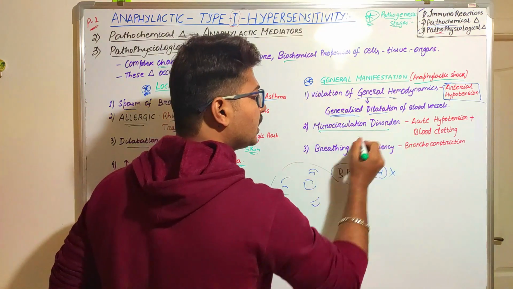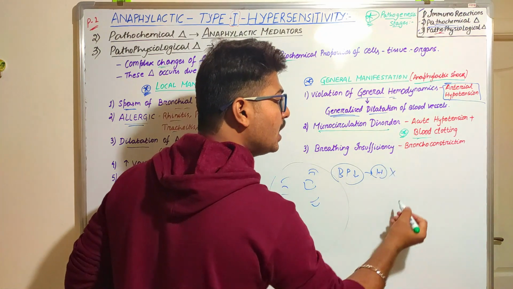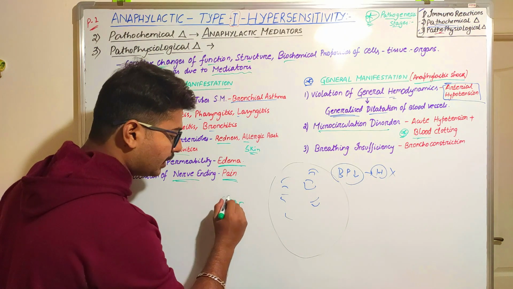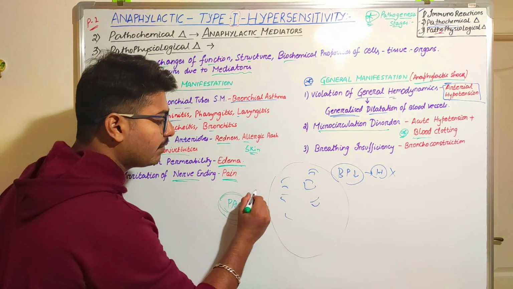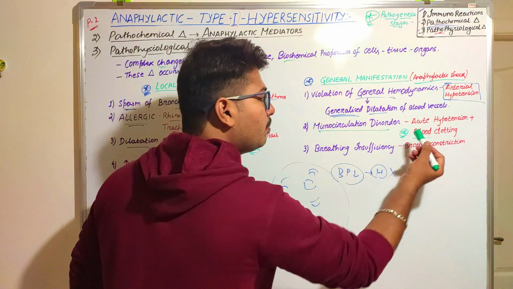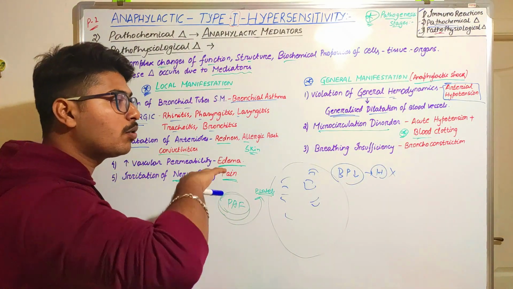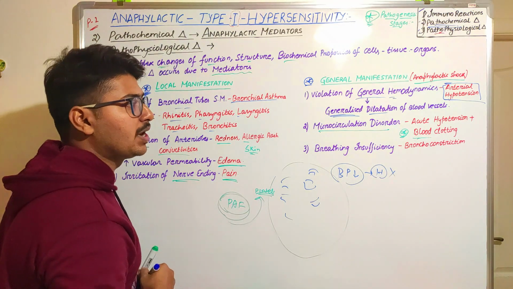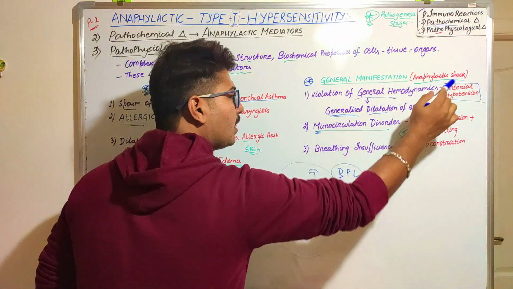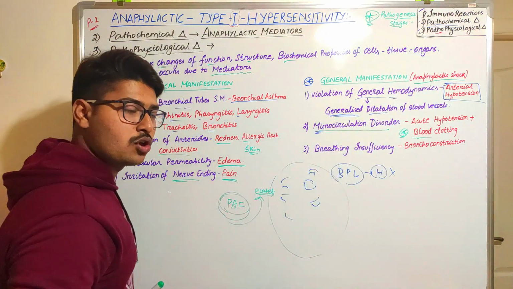Next comes the microcirculation disorder. This could happen due to blood clotting, due to the activation of platelet activating factors. These mediators may activate the formation of platelets and lead to blood clotting mechanisms. If small blood clots are present in a generalized manner in our whole body, it will lead to microcirculation disorder, and this will likewise lead to acute hypotension and blood clotting, and it is a condition of shock.